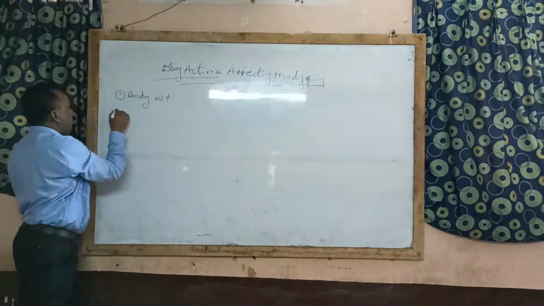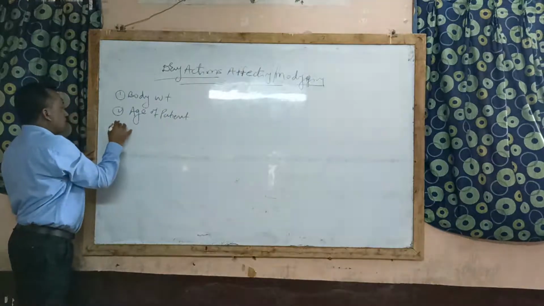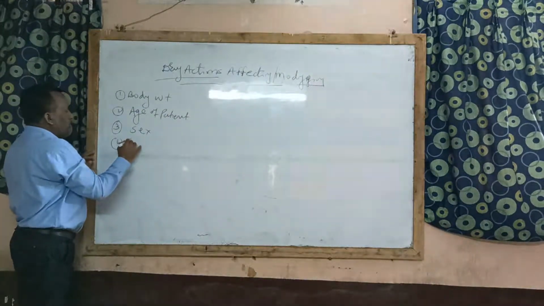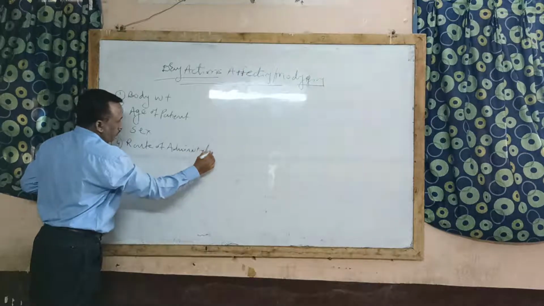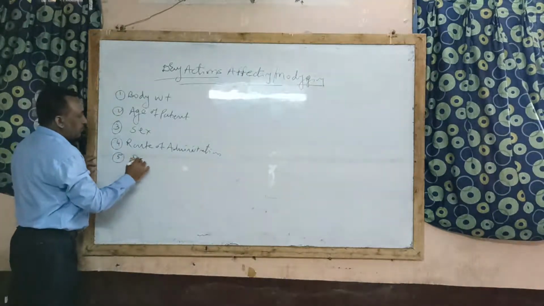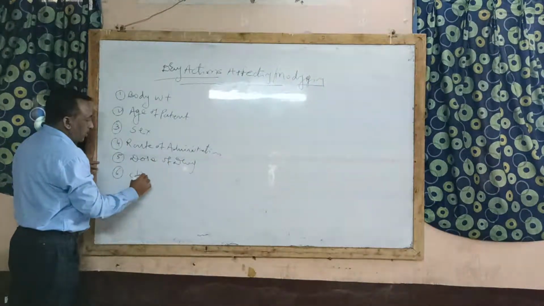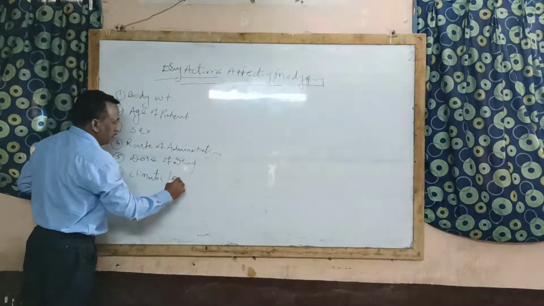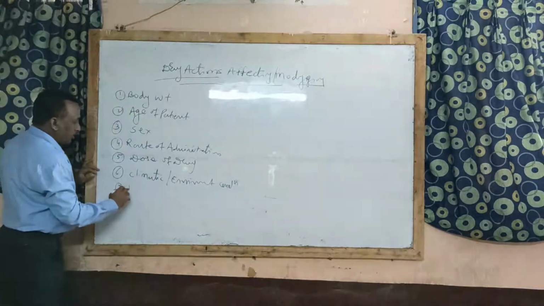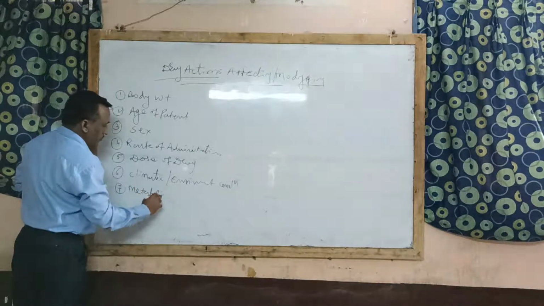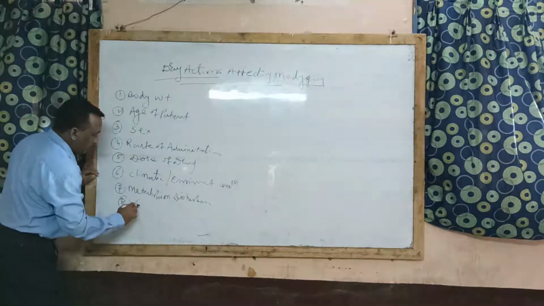Body weight of the patient, then age of the patient, then sex, then route of administration of the drug, then dose of the drug, then climatic condition or environmental condition, then metabolic disturbances, then genetic factor,